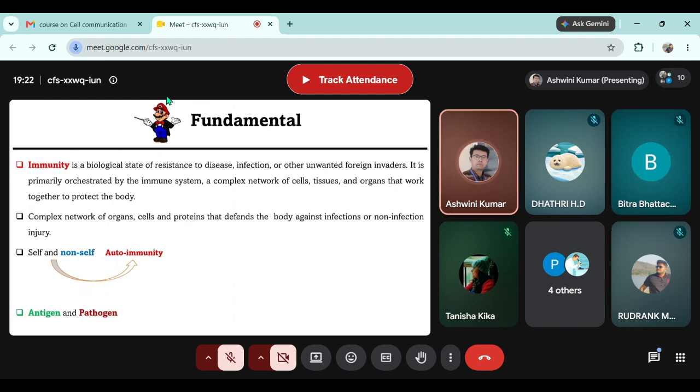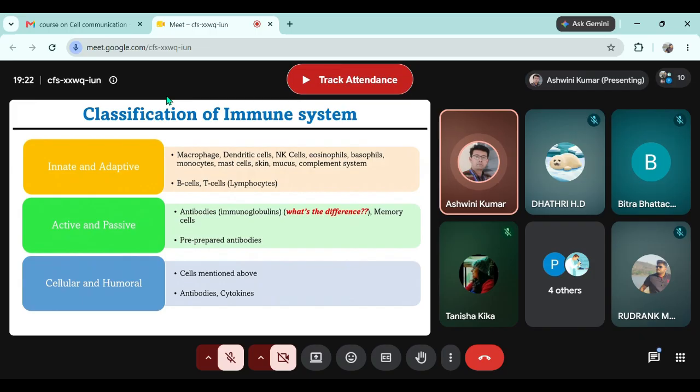Yes, sir. Okay, great. So when we classify the immune system, the three major classifications that we come across are innate and adaptive, active and passive, cellular and humoral. But out of these three, the last two, active-passive and cellular-humoral, are based on innate and adaptive. The components of the innate immune system are present since birth, and they don't differentiate between whether it is coming from outside or inside, or whether it is a pathogen or antigen. They will mount a similar response for everything that they come across.